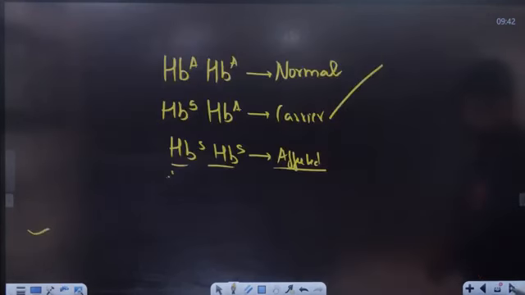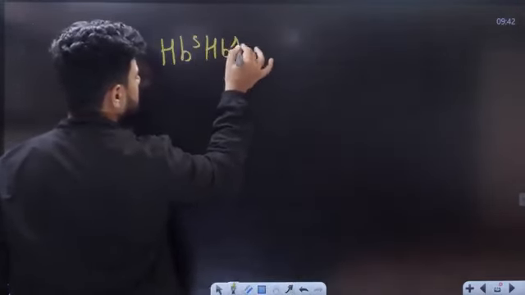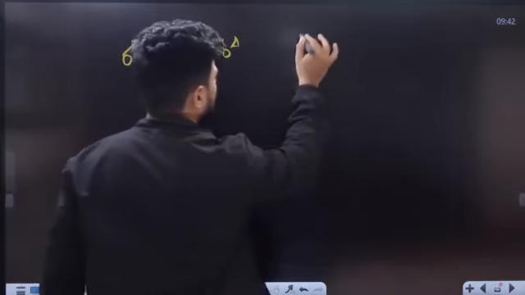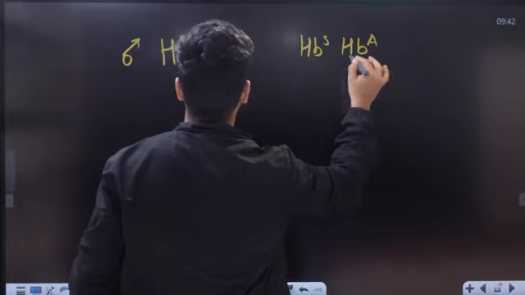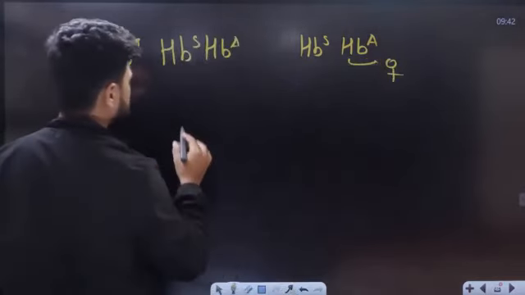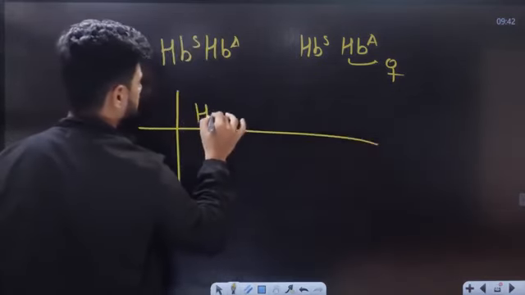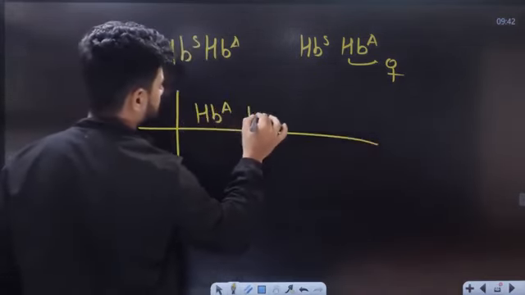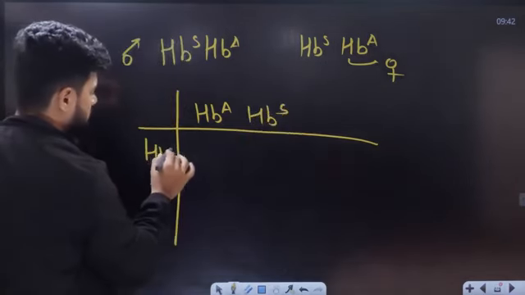Let's do the cross ourselves. Carrier male and carrier female. Let's take HBS, HBA. This is the carrier male, HBS and HBA. This is the carrier female. Let's do the table. Here we'll get HBA and HBS from here. Here we will have HBS and HBA.